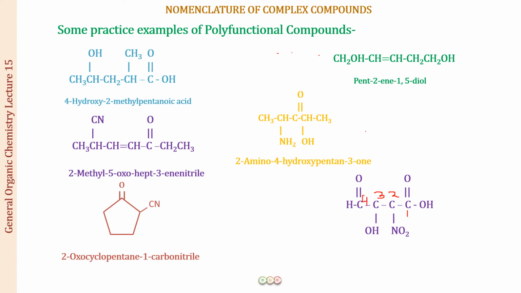Please do remember that we can number this carbon as well. When we number this carbon, we have included the carbon of the aldehyde group. So we are going to use a prefix for it, that is going to be oxo. It is going to be a prefix only because now it is a substituent, not the principal functional group. So you will be using the prefix oxo.